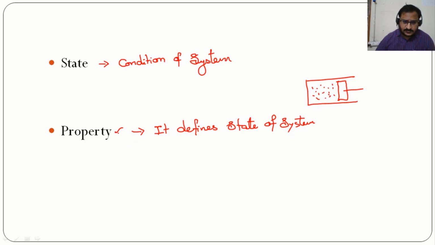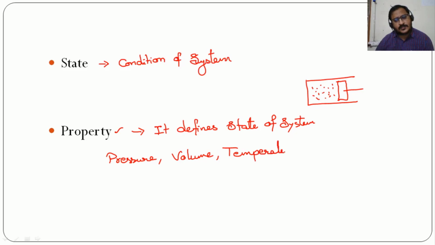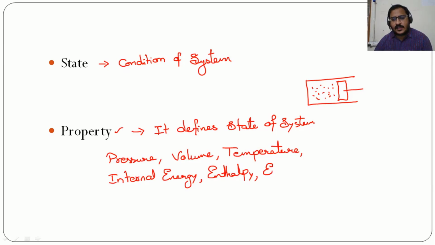Now, here we will come across many properties in this thermodynamics subject. One is pressure, second one is volume, temperature, then internal energy, enthalpy, and to some extent we can call entropy also as a property when we consider reversible conditions.